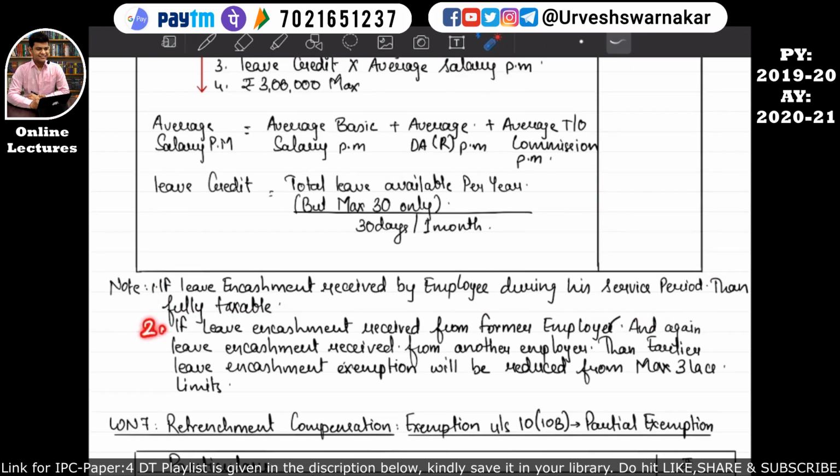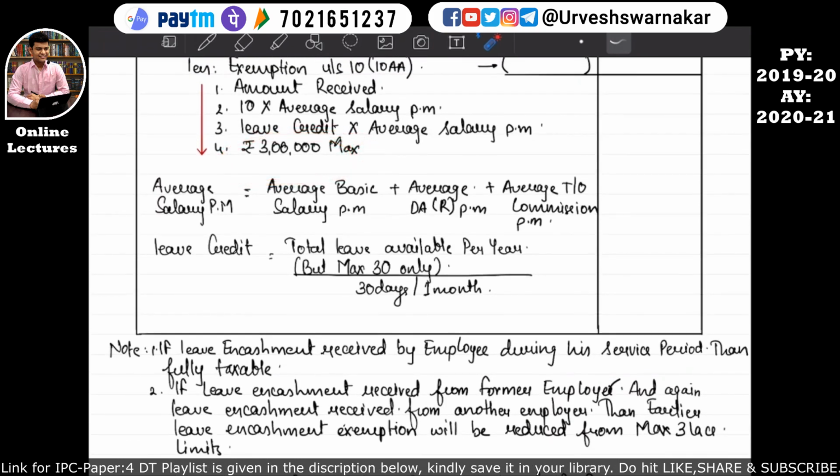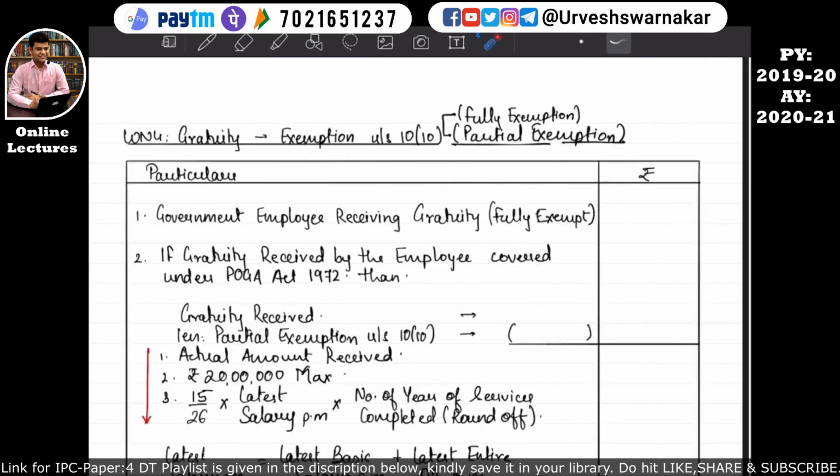Let's understand note number 2. Note number 2 says that if leave encashment is received from a former employer and again leave encashment is received from another employer, then the earlier leave encashment exemption which was available to the employee will be reduced from this maximum limit of 3 lakhs. I hope this is quite clear because we have already studied a similar point in gratuity.